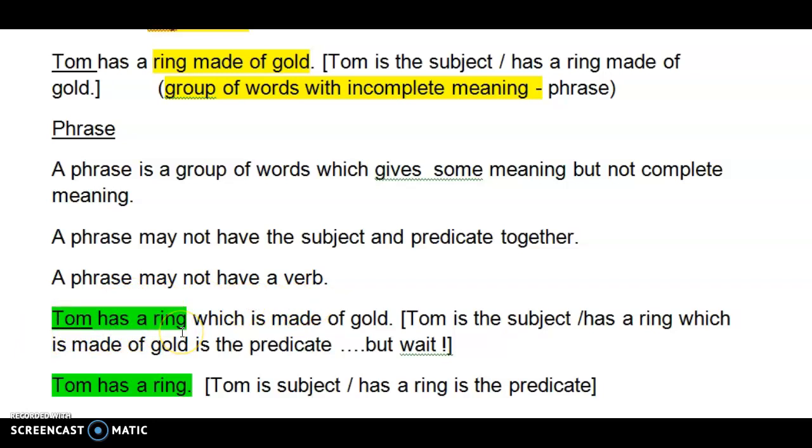Tom has a ring. This seems to be a complete idea. Tom has a ring, where Tom is the subject and has a ring which is made of gold is the predicate. But let's see further. Tom has a ring. If I were to make this T capital and place a full stop, Tom has a ring. Can it stand alone on its own and give me a complete meaning? Yes, it can. Tom is the subject and has a ring is the predicate.